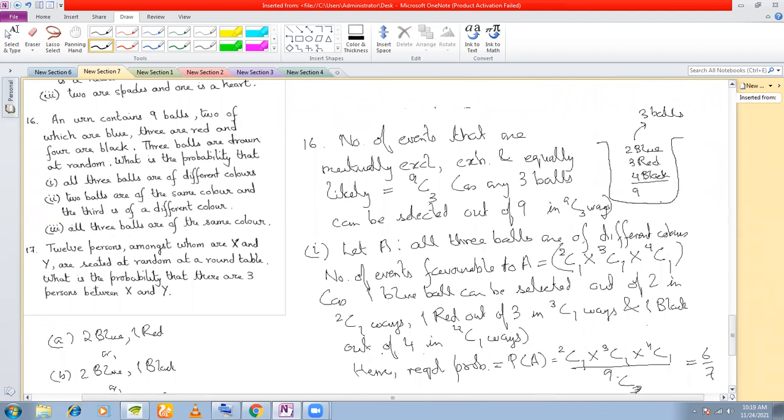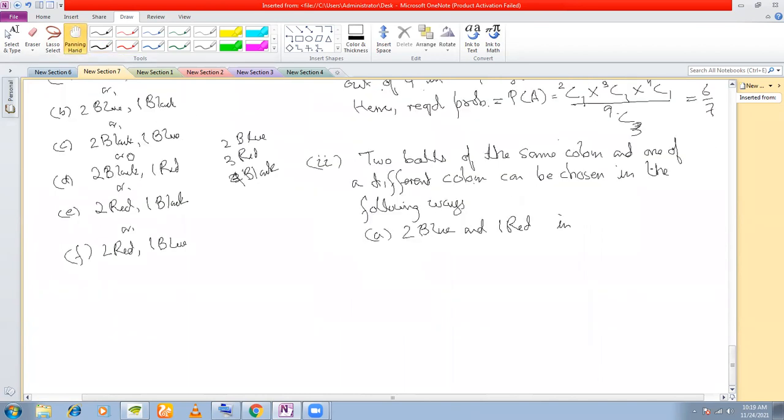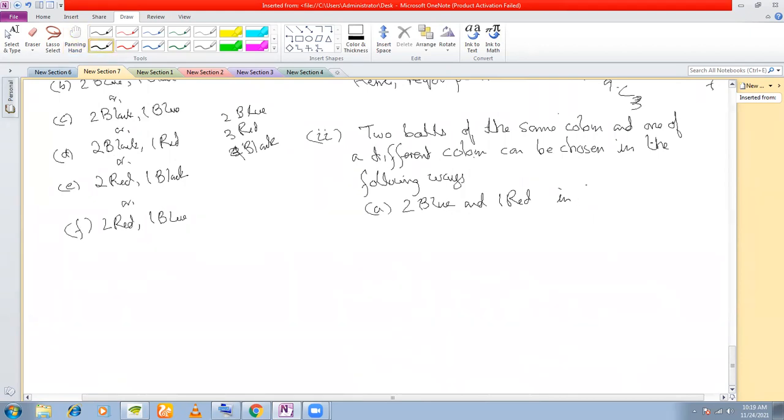Note there are two blue, three red, and four black, right? So let me just make a note here so that I remember. There are in total 2 blue, 3 red, and 4 black. Now if you see 2 blue and 1 red, in how many ways can you do it? 2 out of 2 blue balls, and 1 out of 3 red balls, 3C1 ways. Right? You agree? Yes, sir.